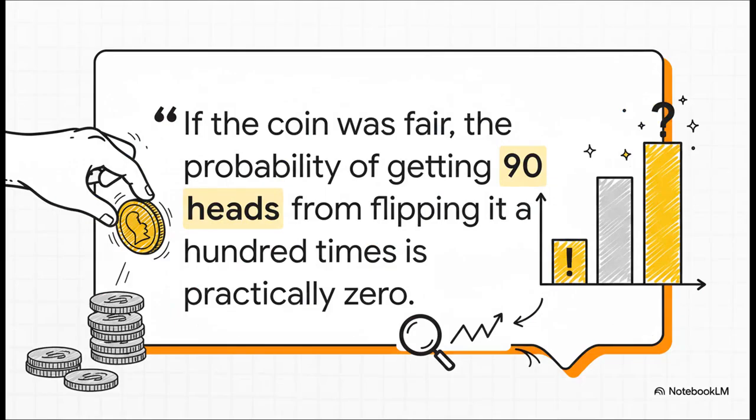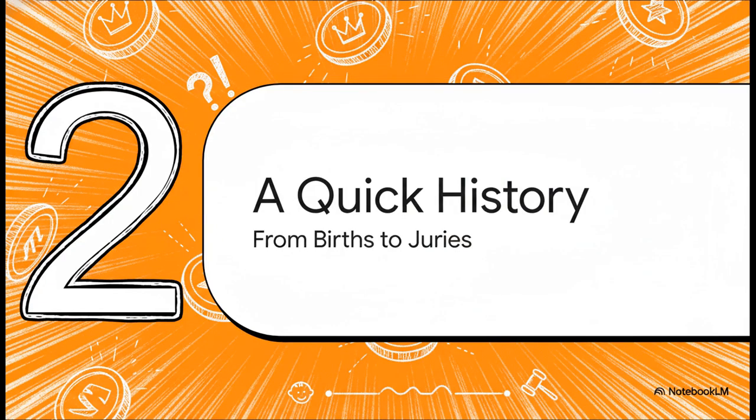And this is the whole point in a nutshell. The odds of getting 90 heads from a fair coin are just astronomically low. So we don't look at that and think, wow, we just witnessed a 1 in a billion miracle? No, we think our first assumption must have been wrong. We confidently reject the null hypothesis and conclude that coin is biased. Simple as that. So we've got the concept nailed down.